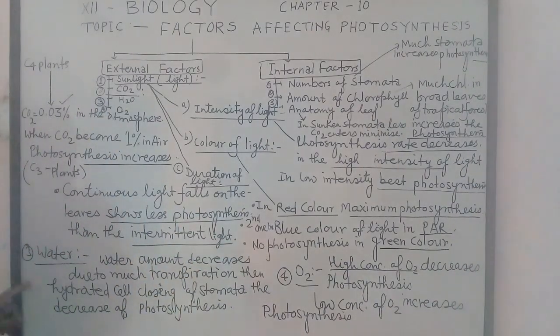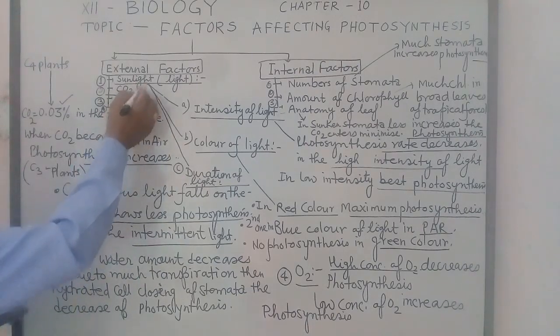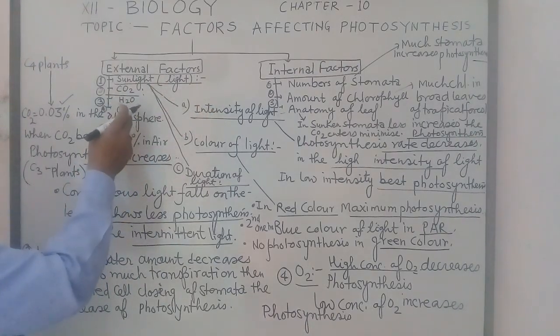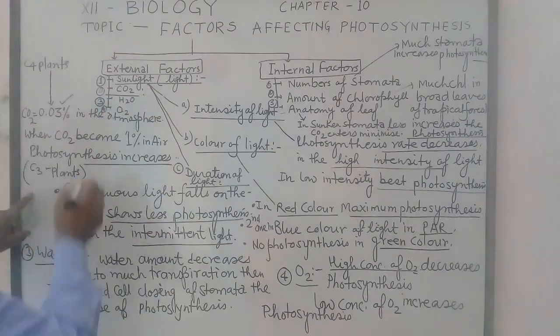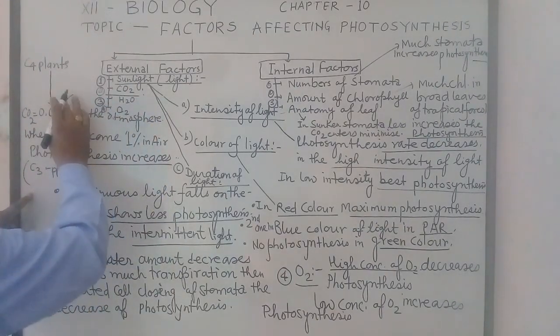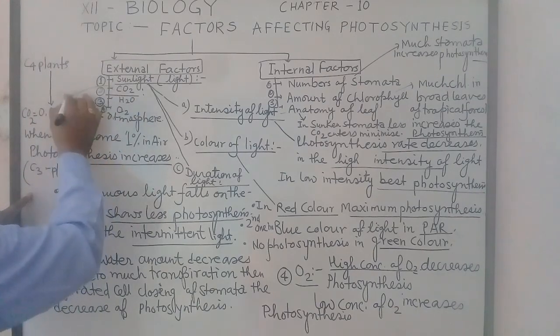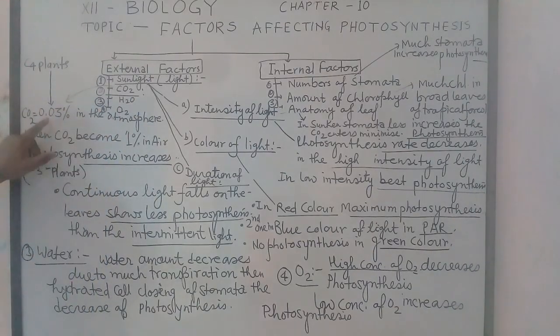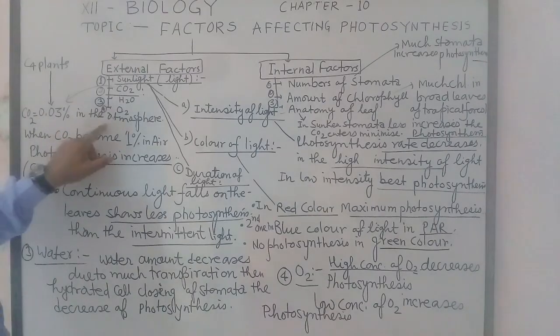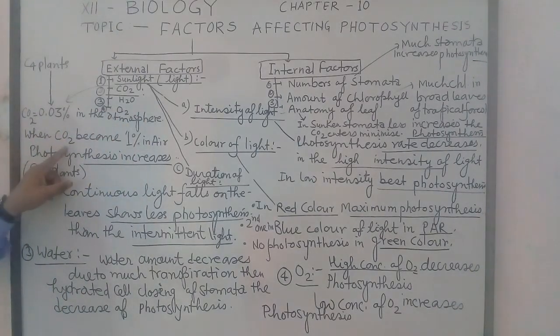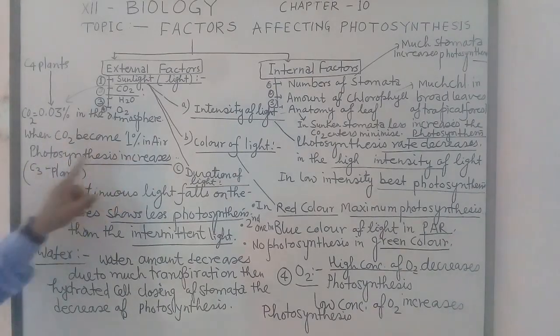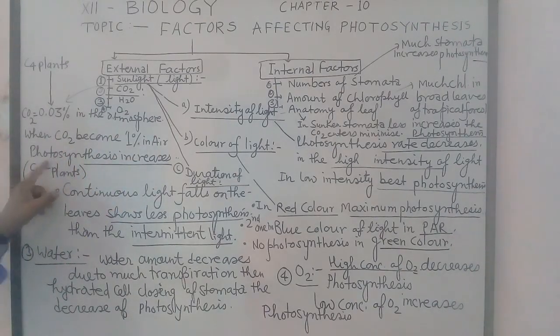Second factor is carbon dioxide. Carbon dioxide generally is 0.03% in the atmosphere, and when carbon dioxide becomes 1% in the air, photosynthesis increases in C3 plant.